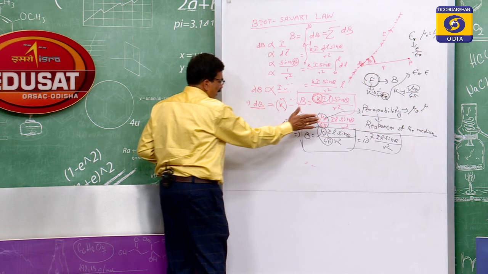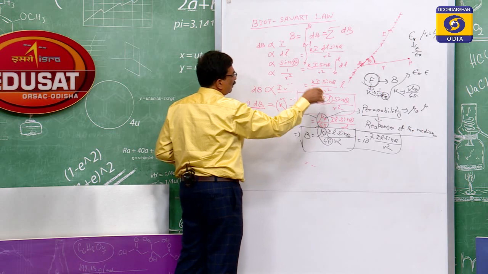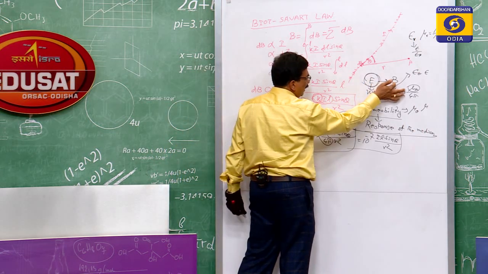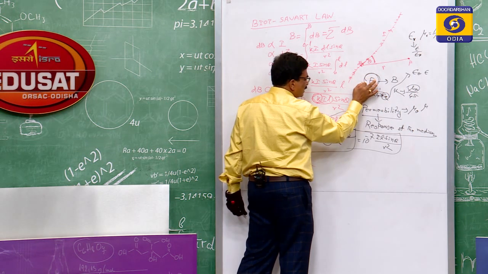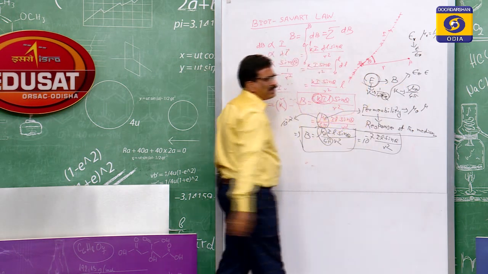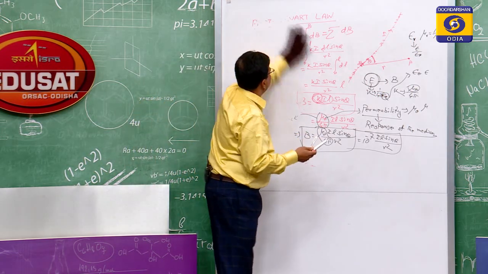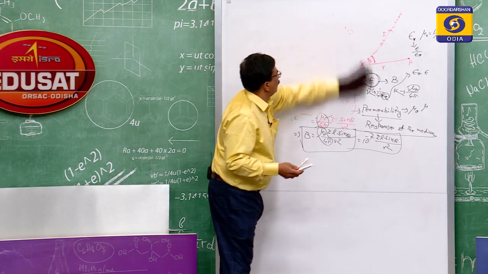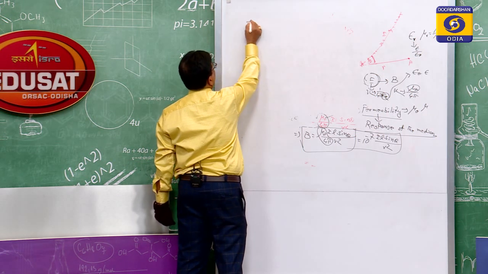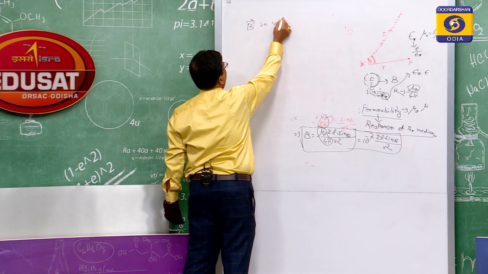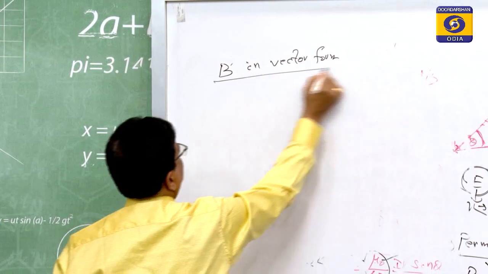This is the magnitude, but as we have written earlier, this is a vector, because in the electric case E, the electric field intensity, is a vector quantity. So here B is also a vector quantity, and now we have to represent B in vector form.